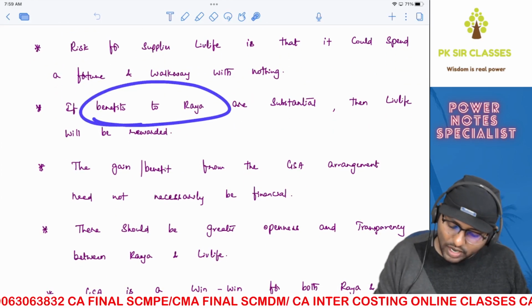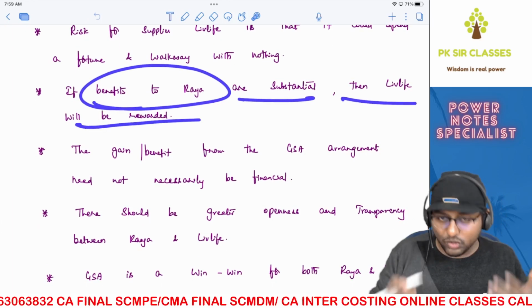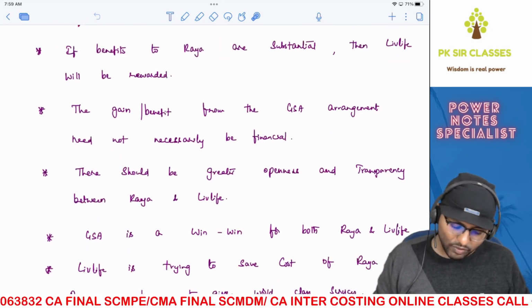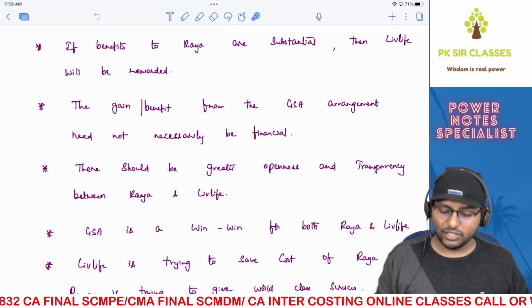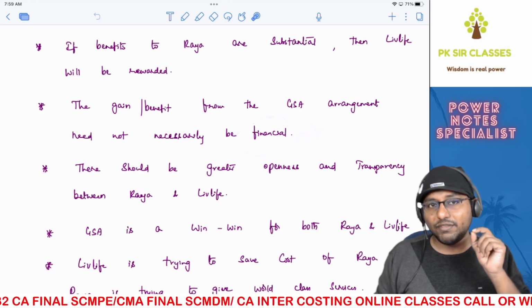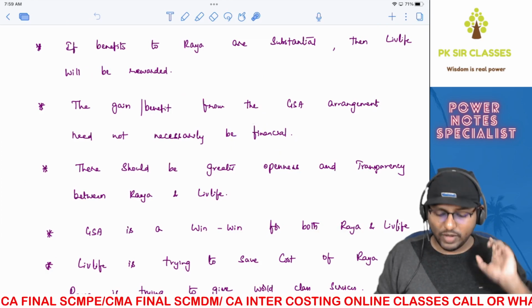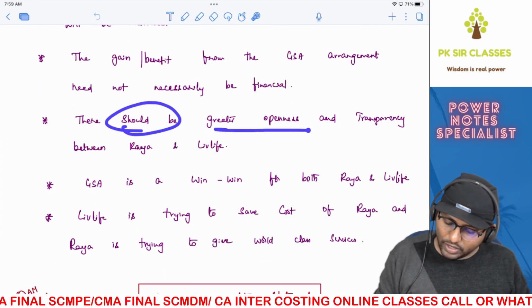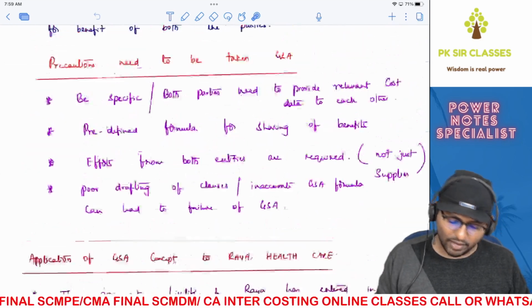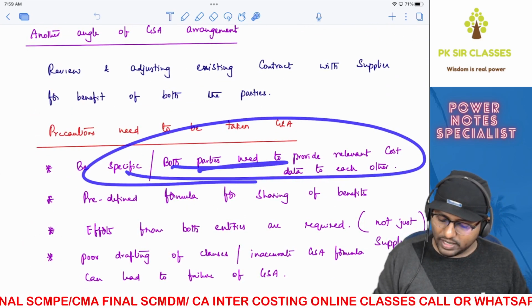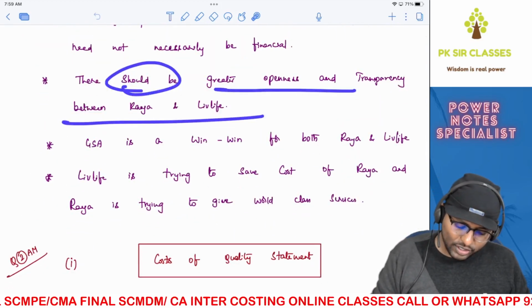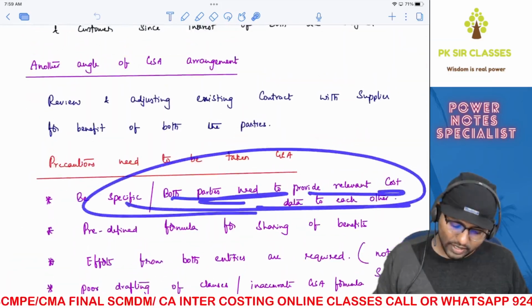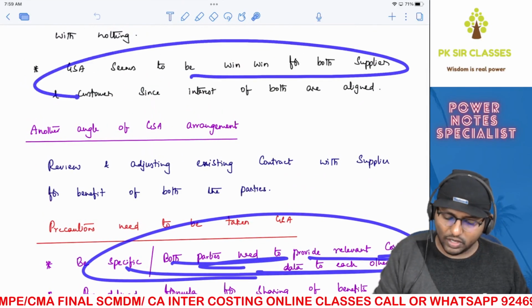If the benefits to Raya are substantial, then Live Life, the supplier, also will be rewarded. The gain or benefit from the GSA arrangement need not necessarily be financial. This is another important point. It can be financial and non-financial as well. There should be greater openness and transparency between Raya and Live Life. That we have seen here already. Both parties need to provide relevant data to each other. There should be transparency, right? GSA is a win-win situation for both Raya and Live Life. That also we have seen in the concept itself.